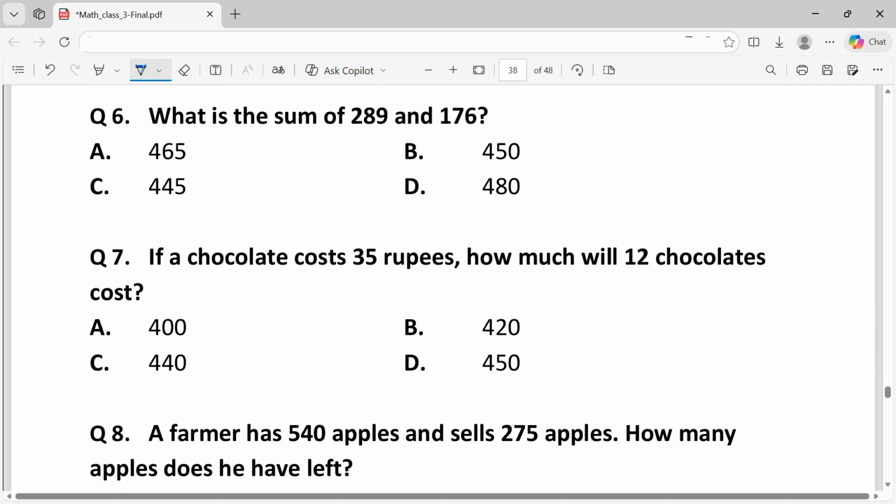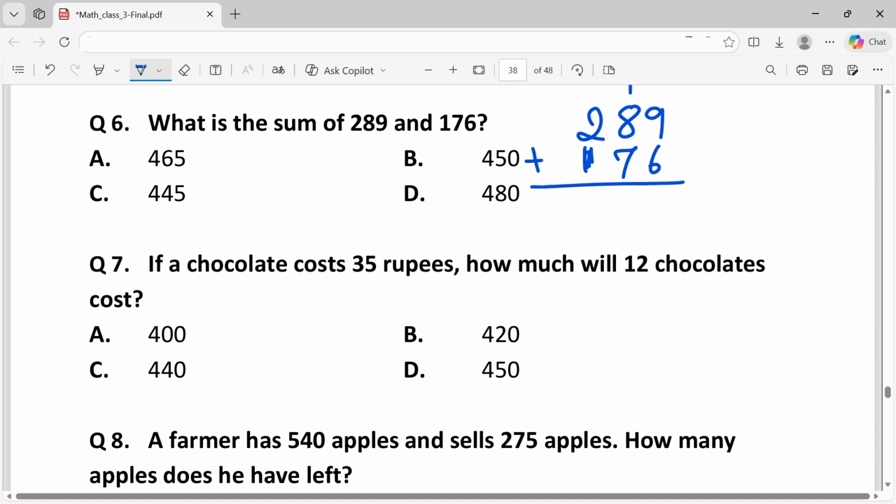Question 6. What is the sum of 289 and 176? That is 289 plus 176. That will be 6 plus 9, that is 15 with carry over 1. 8 plus 7, 15 plus carried 1, that is 16, carry over 1. 2 plus 1 plus 1, 3 plus 1, 4. That is 465. That is option A.